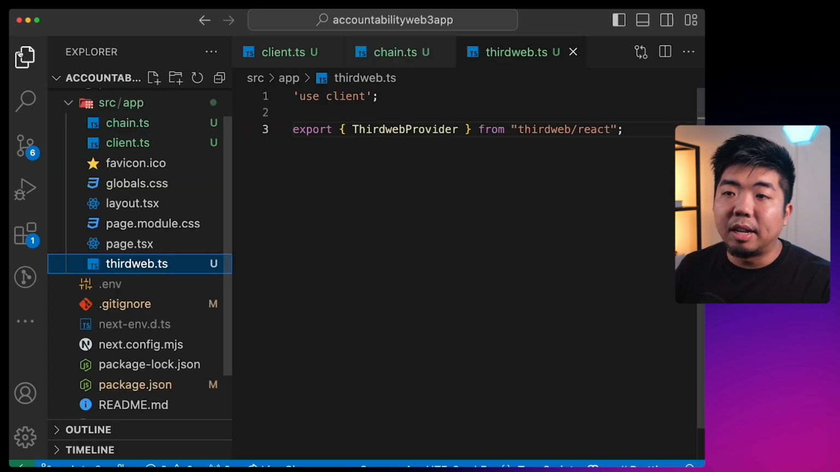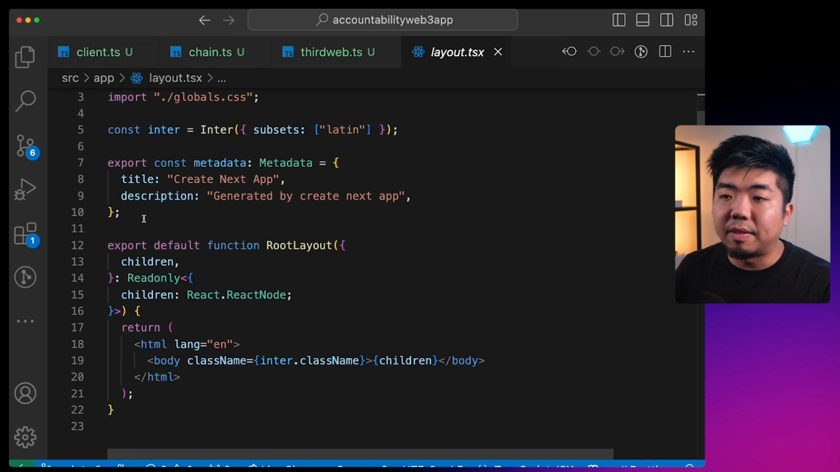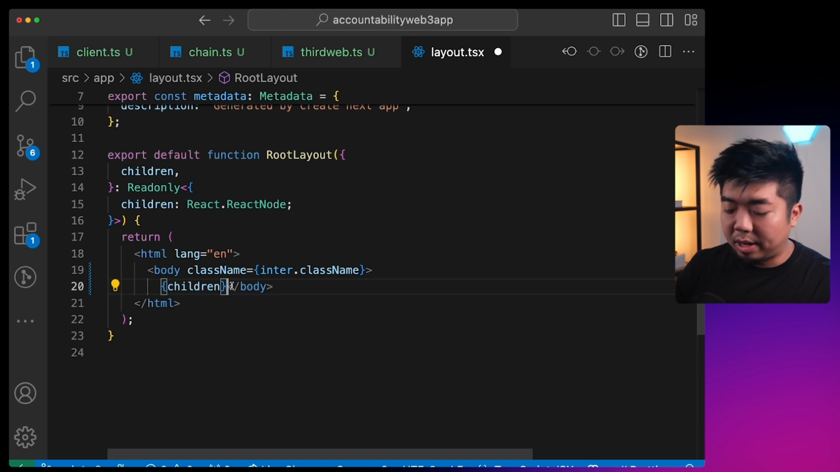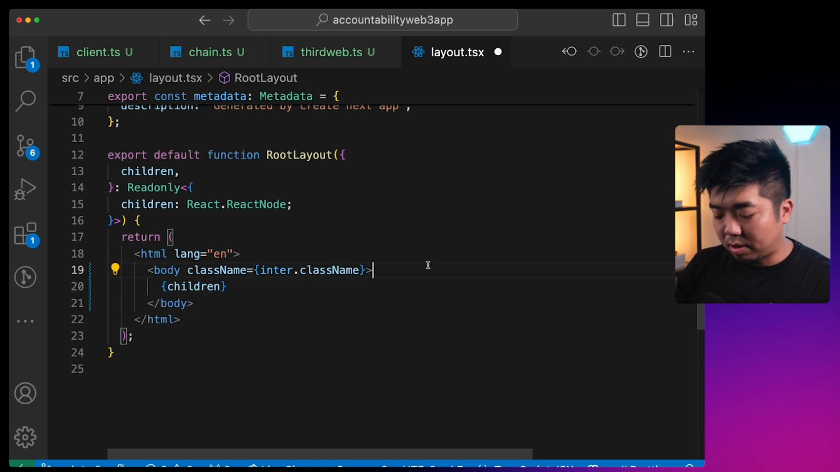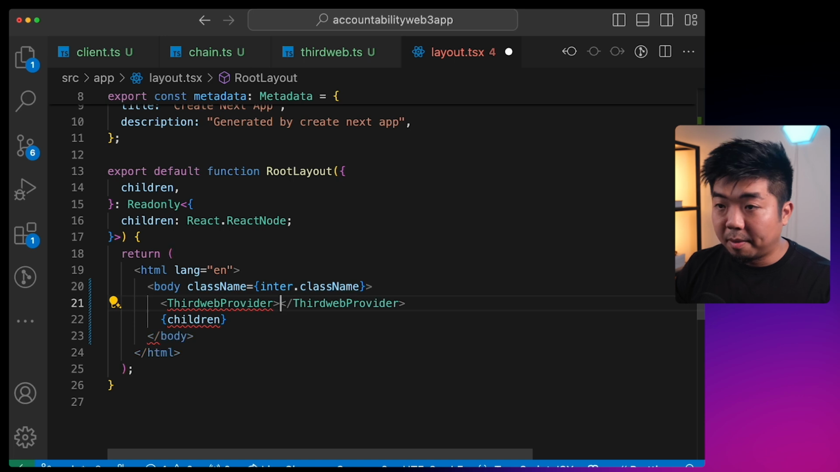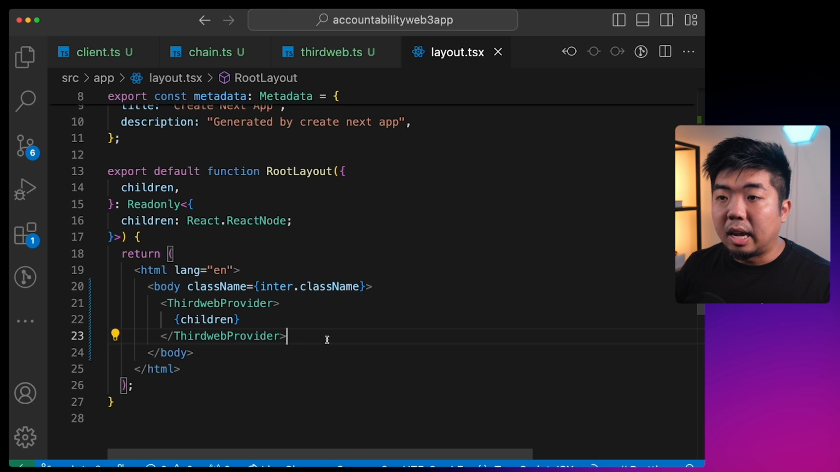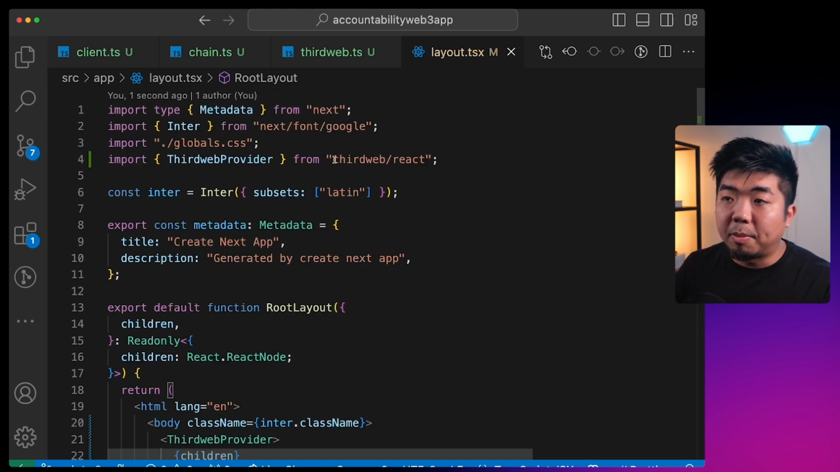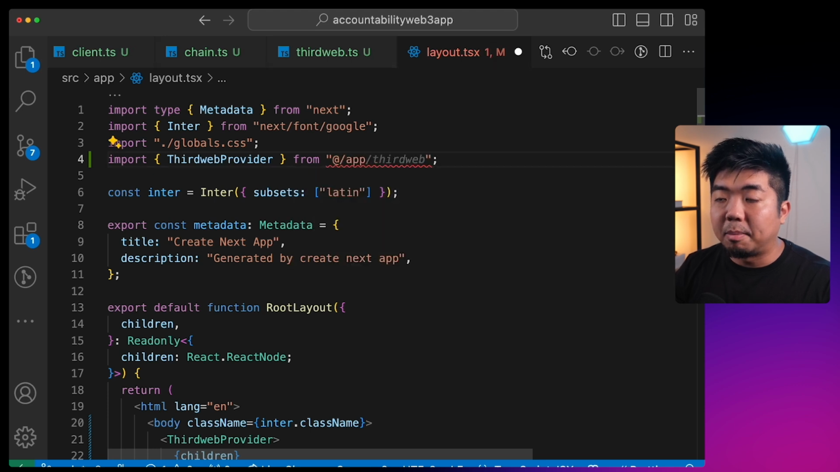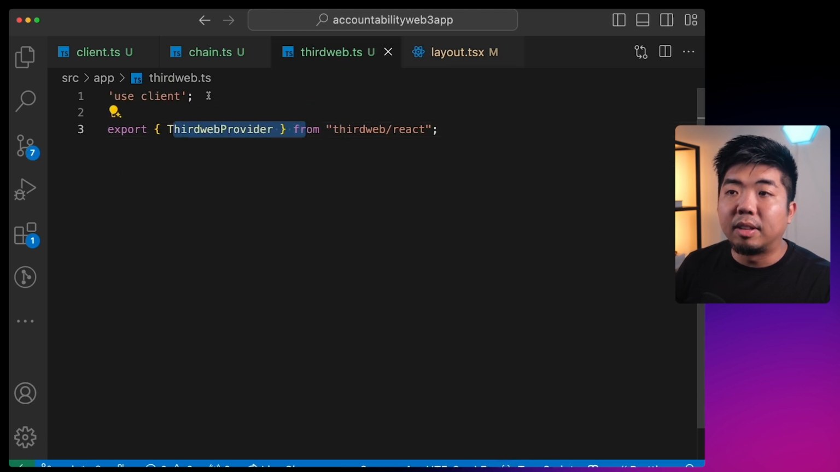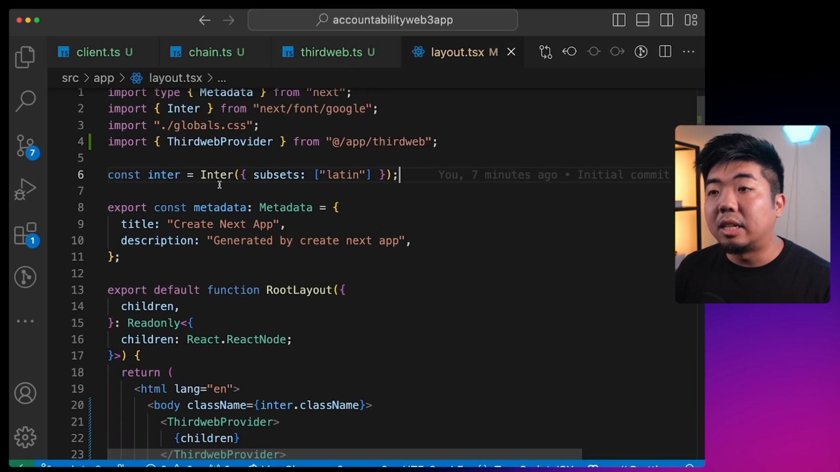So once we have that exported, if we come back to the layout.tsx file, I'm going to come right down here, and we're going to wrap the children within our app with the thirdweb provider. So I'm going to say thirdweb provider, and we're just going to take the children and put it in between. And there we go. But coming up here, we want to make sure that the thirdweb provider is imported from our thirdweb.ts file. So we'll go @/app/thirdweb. That way we're importing this thirdweb provider that is tagged with use client. And that does it for setting up thirdweb within your application.